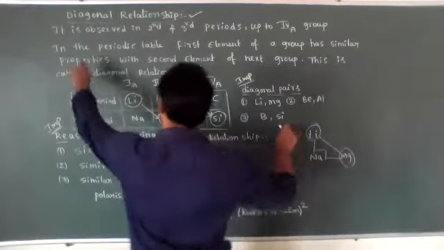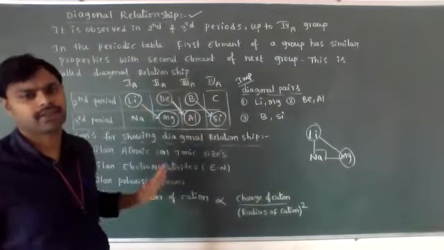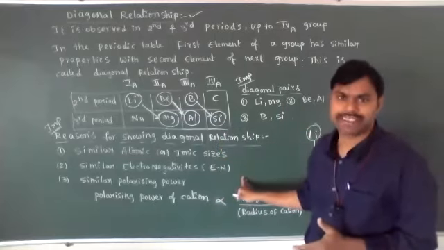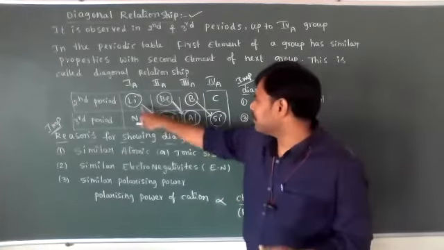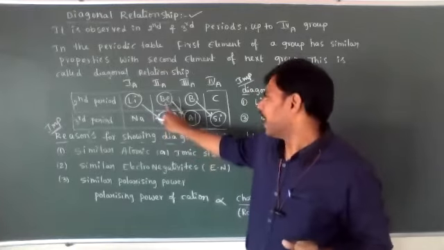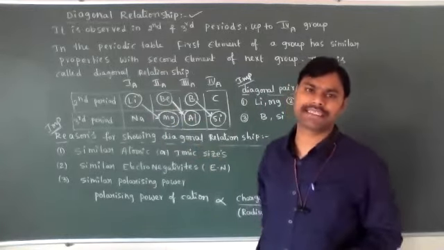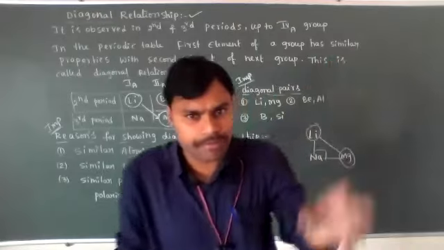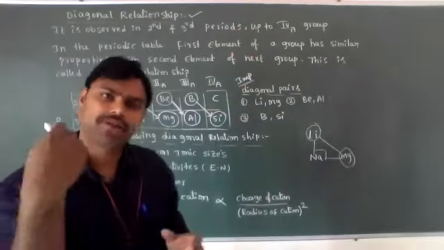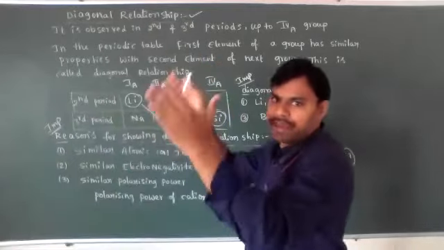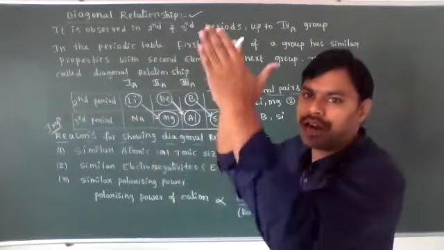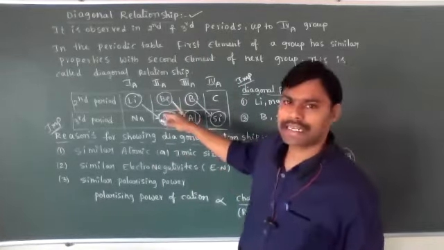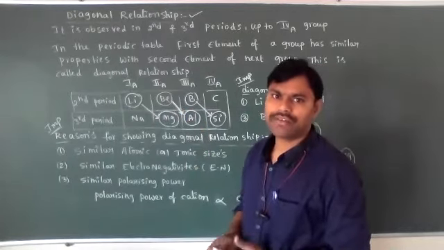Okay, up to this it is clear, dear students: the statement and how to remember the diagonal pairs. Now I'll explain the reasons why the diagonal elements show similar properties. Why are the properties of lithium and magnesium almost similar, and likewise beryllium and aluminum, and boron and silicon, though they are not present in the same group? If elements are in the same group, it is very clear, because a group is also called a family, and family members have similar chemical properties. But these are not in the same group, yet they exhibit similar properties because of some reasons.